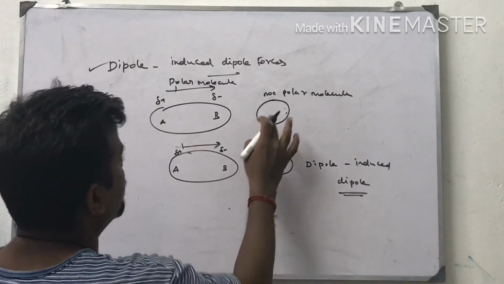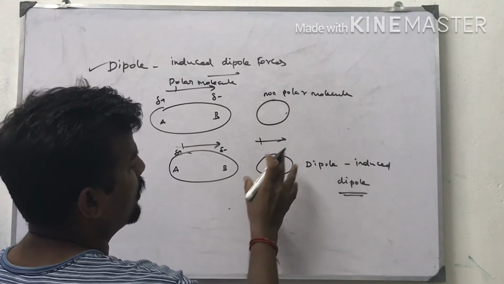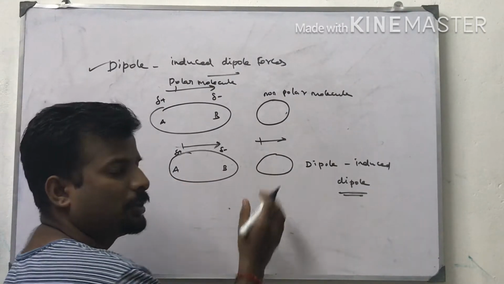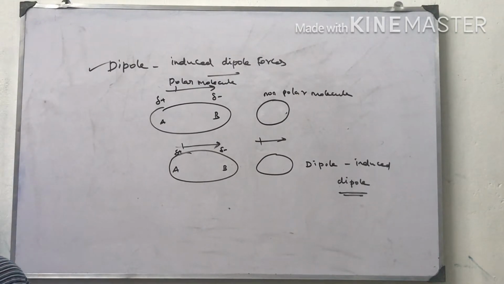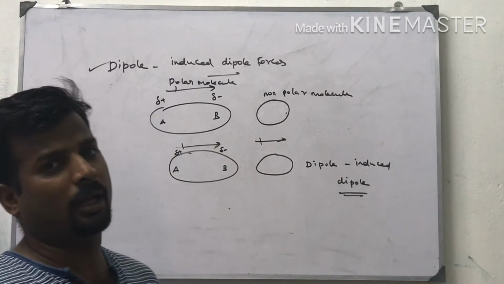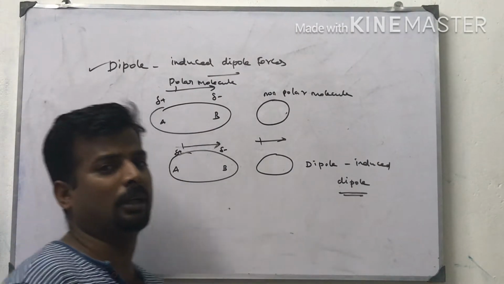The shape initially is symmetrical, spherical, but due to the interaction of this polar molecule, the shape will be changed to elliptical. The electron cloud is initially symmetrically arranged, and due to the disturbance of this polar molecule, it changes into elliptical.